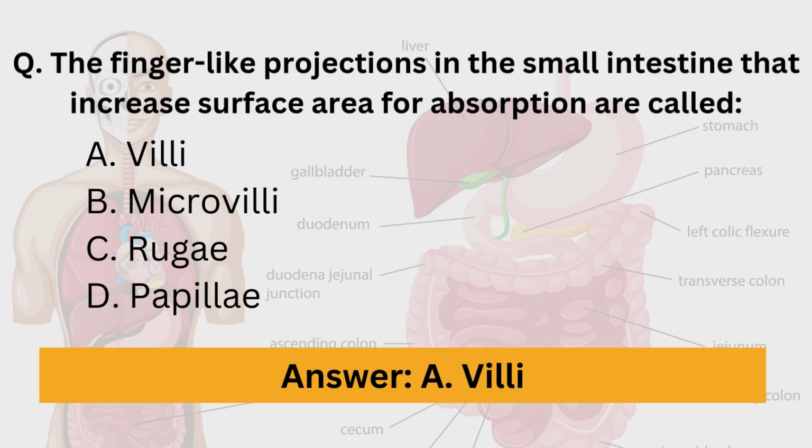Then what are microvilli? Microvilli are tiny hair-like projections found on the surface of each villus. Further, they increase the surface area for absorption. Then rugae are the folds found in the stomach lining that allow it to expand when food enters the stomach. Then papillae are small raised structures involved in taste sensation. Hence, the correct answer is villi. Villi are the finger-like projections in the small intestine that increase surface area for absorption.